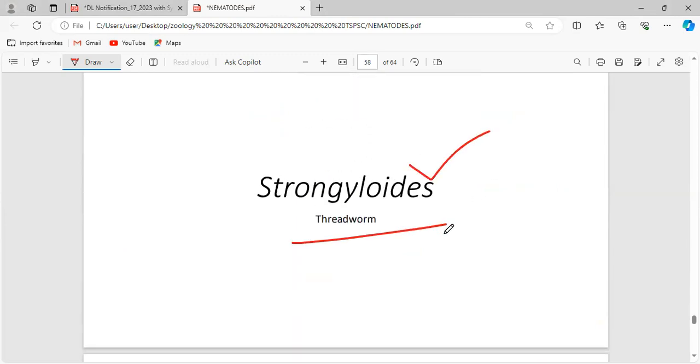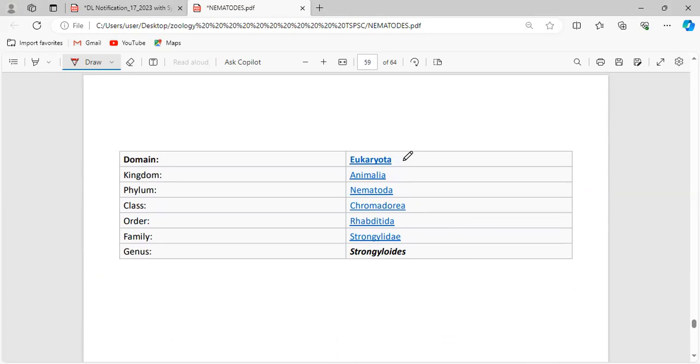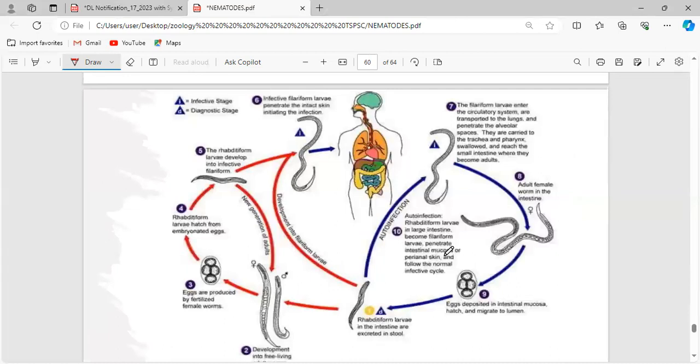That is threadworm. It is placed under the domain Eukaryota, kingdom Animalia, phylum Nematoda, class Chromadorea, order Rhabditida, family Strongyloididae, and genus Strongyloides. Now, I'm going to explain this life cycle. If you are okay with this life cycle, there is nothing else you have to keep in mind with respect to Strongyloides.